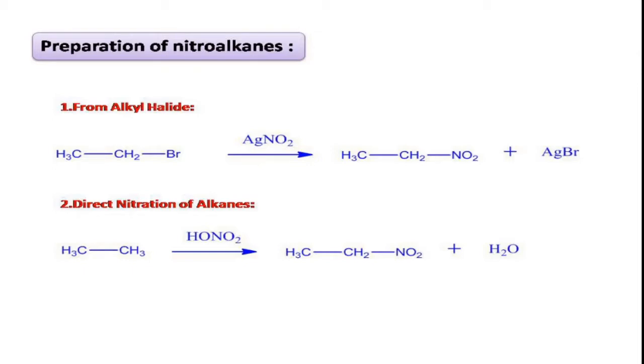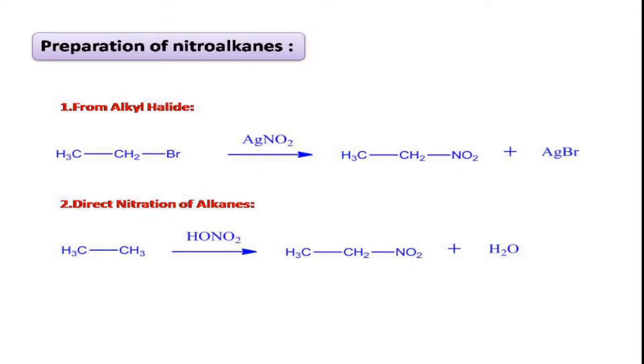But if you look at the polarity of these two compounds, no doubt our nitroalkane is more polar in nature compared to the alkyl nitrite. So our nitroalkanes will have a higher boiling point compared to the alkyl nitrite.